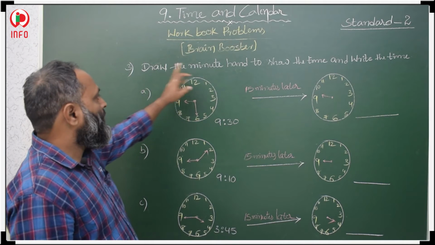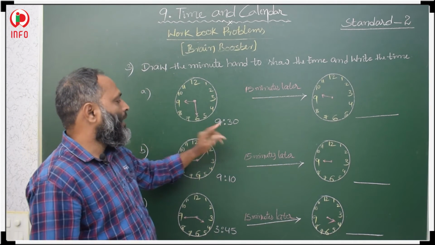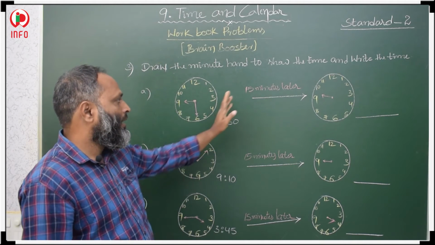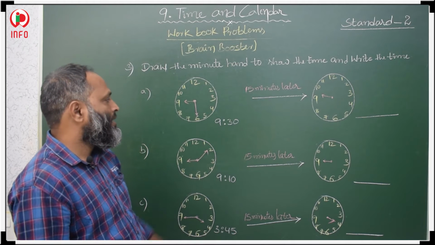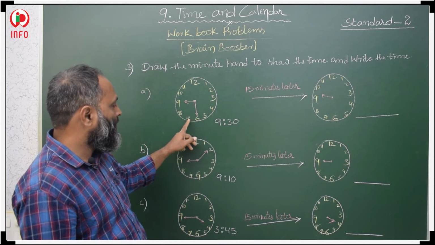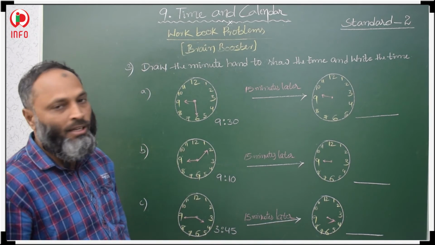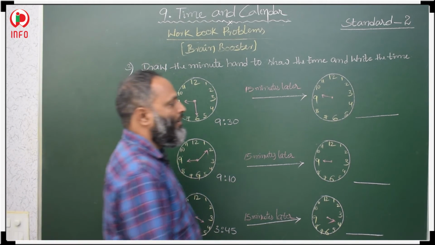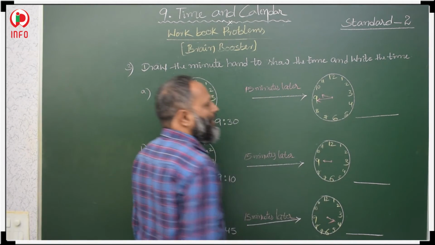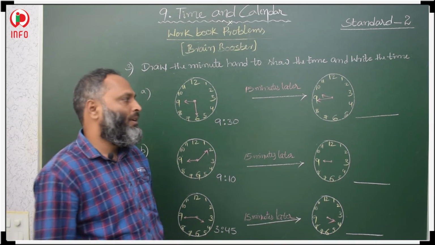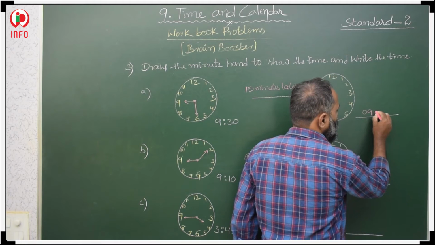Now, draw the minute hand to show the time and write the time. Here the time is 9:30. 15 minutes later, what is the time? 9:30, 9:35, 9:40, 9:45. After 15 minutes, the time is 9:45. 45 means the bigger hand is at 9. 9 fives are 45. After 15 minutes, the time is 9:45.